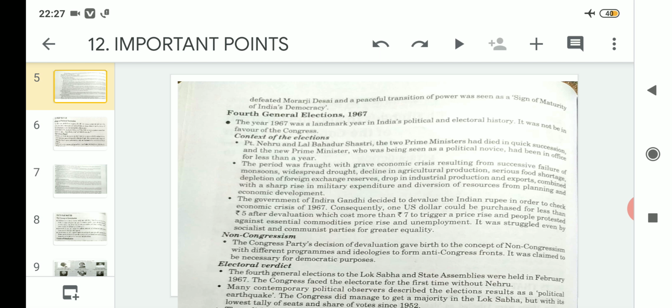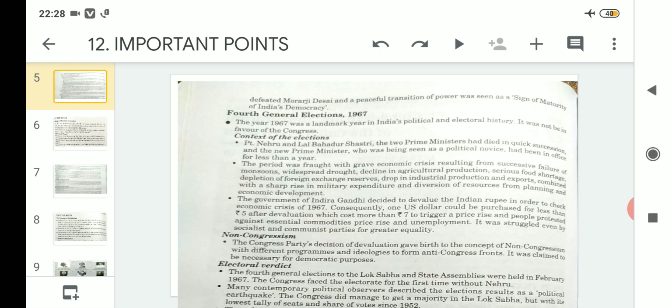Along with that, during that time two wars were fought. In 1962 the Indo-China war was fought, and in the year 1965 the Indo-Pak war was fought, that was between India and Pakistan. So due to this, there was a rise in military expenditure, because the military had to be strong at that time, and whatever the expenditure was required to make the military strong, that was done.